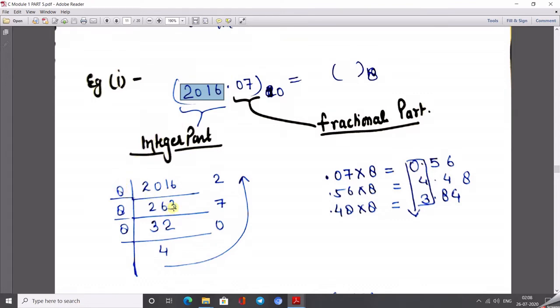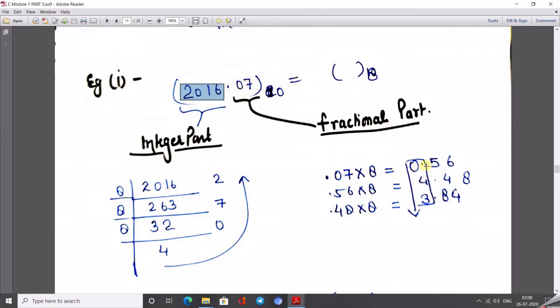After dividing, we get the remainder 2. After dividing 63 by 8, we get the answer 32 and remainder 7. After dividing 32 by 8, we get the value 0. In which order do we write? From bottom to top.